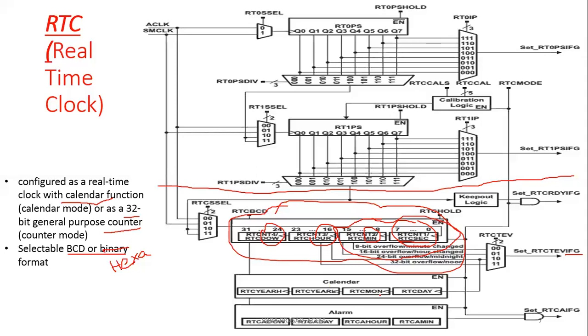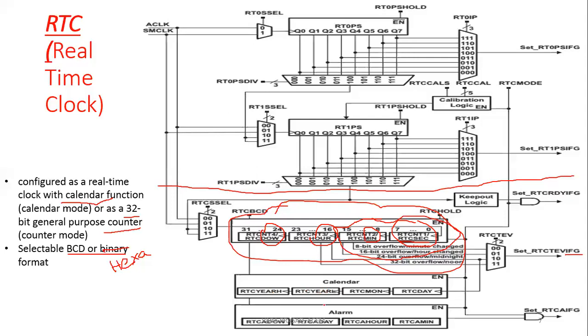Similarly, here we can use it as a calendar. For the calendar you can use day, month and year, with year low and year high. That means for 2020 you can use 20 higher, 20 lower, or for 2019, 20 will be higher and 19 will be lower. Like that you can save.